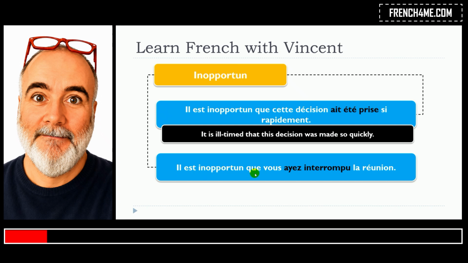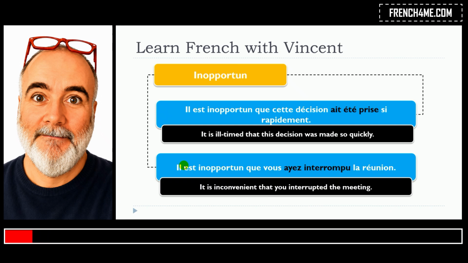Il est inopportun que vous ayez interrompu la réunion.